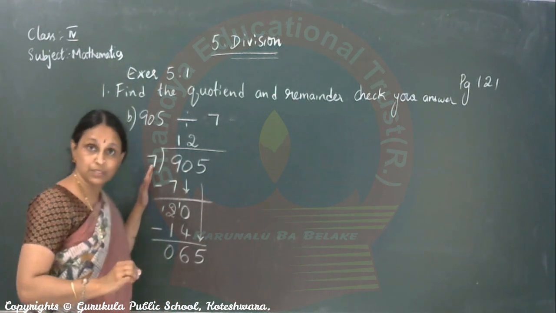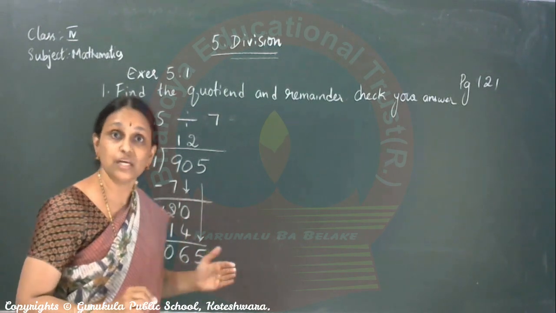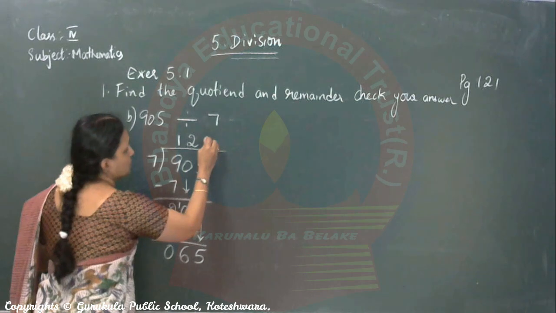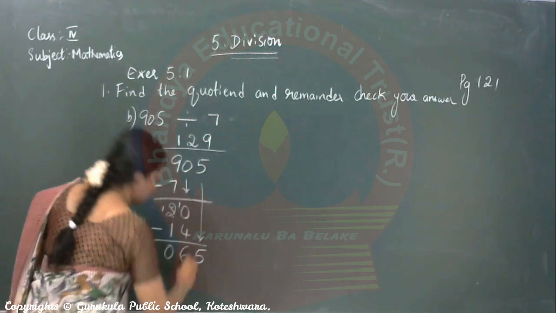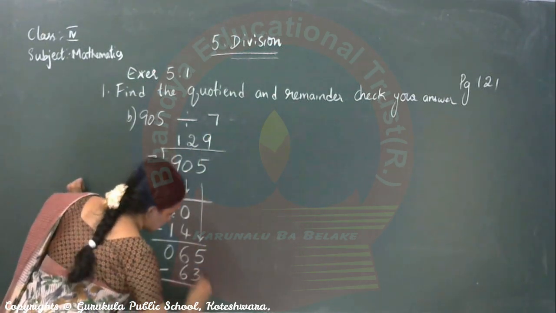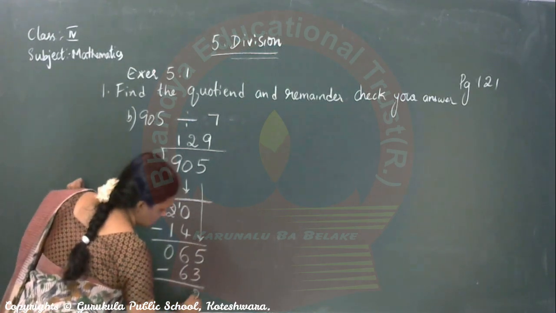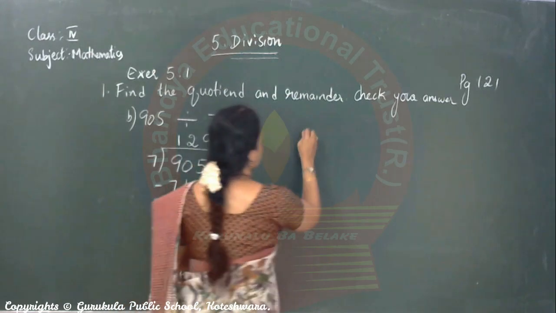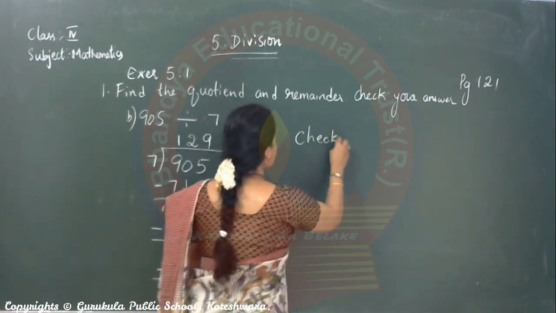Now, tell 7 ones are, stop where it is very near to 65. Yes, 7. How much? 9 sevens are 63. 5 minus 3, 2. 6 minus 6, 0. So check. Do the check.